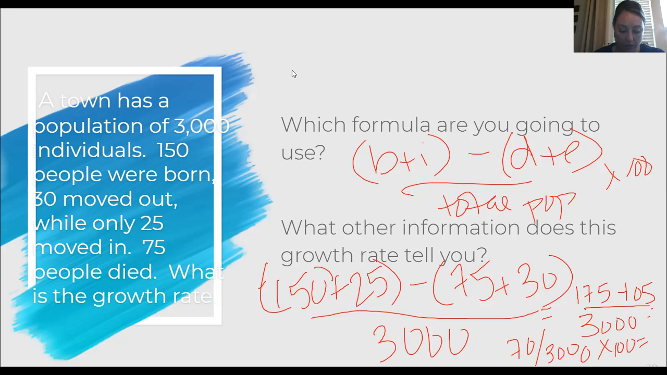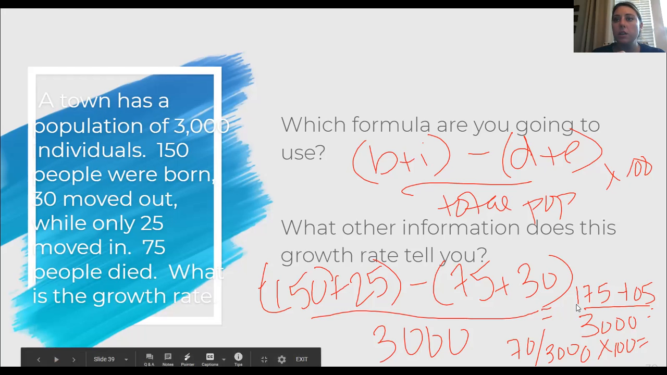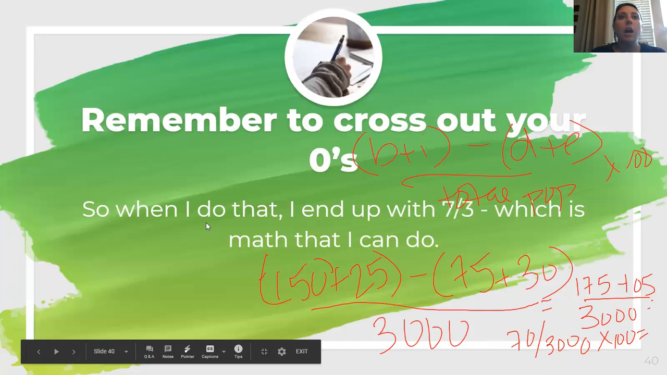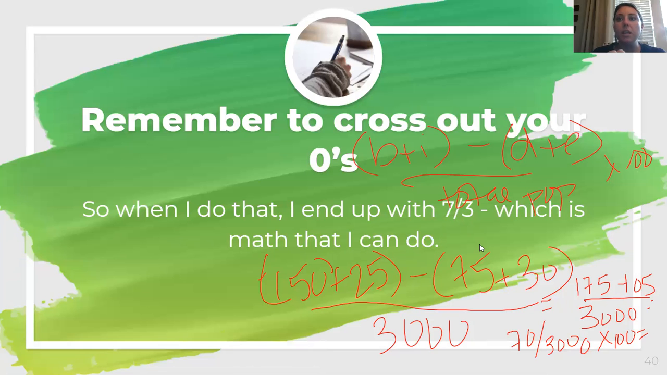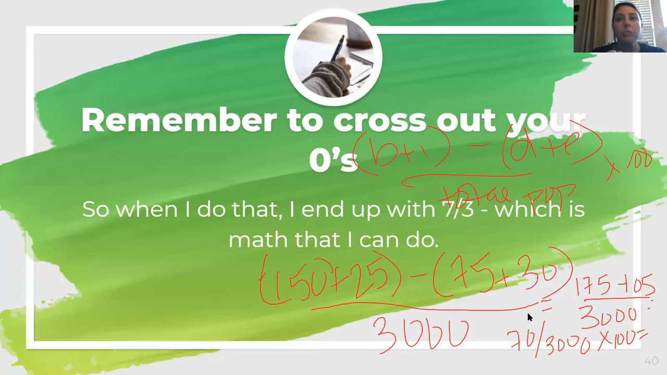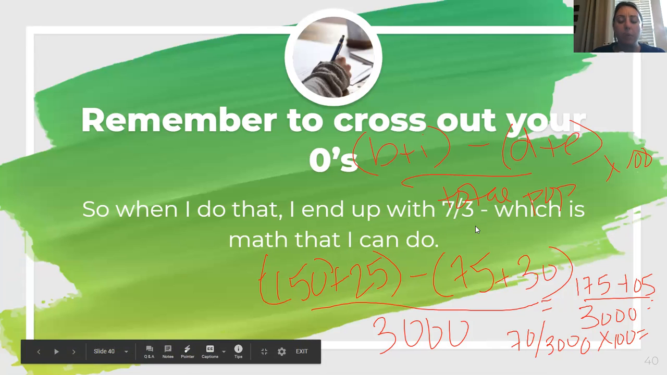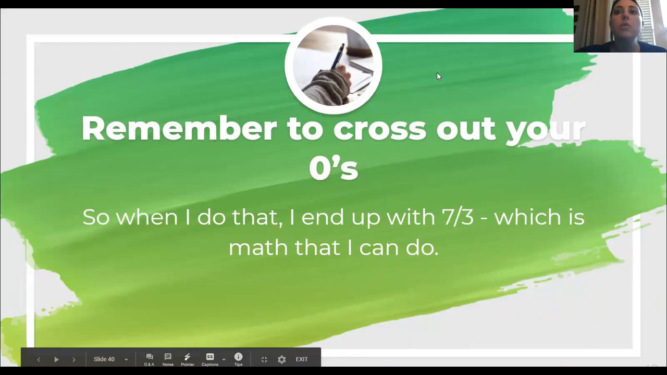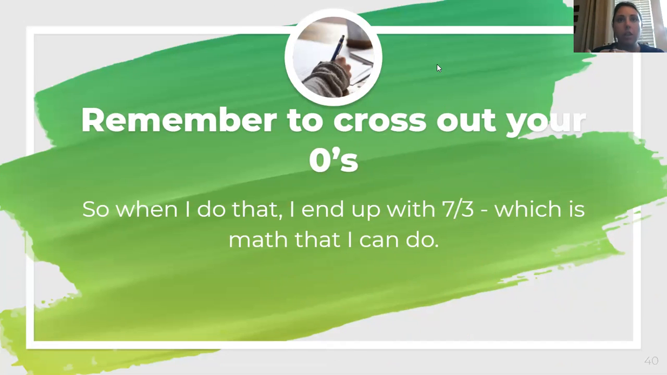So 70 divided by 3,000 times 100. Did I do this right? So then I'm going to end up with 70. So like here, I could cross out some zeros. And that's going to give me 70 divided by 3. That's going to give me math that I can do, which is 2.3%.